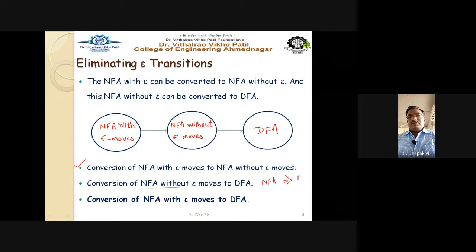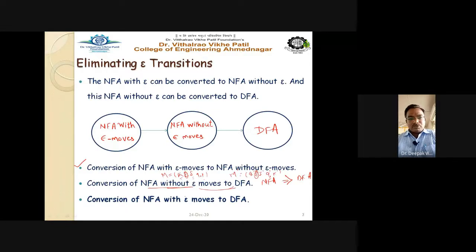We need to convert this NFA to DFA, deterministic finite automata. Which things change there, that also we have discussed. If the NFA automata is defined by M, then the DFA automaton is defined by M dash. The definition of M is nothing but Q, sigma, delta, Q0 and F. Here also you have Q dash, sigma, delta dash, Q0 dash, F dash, meaning the only entity that remains the same is your input alphabet, and all the rest change while converting your NFA with epsilon moves to the DFA, right?